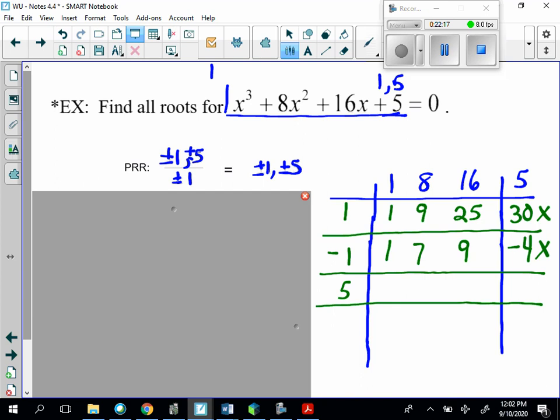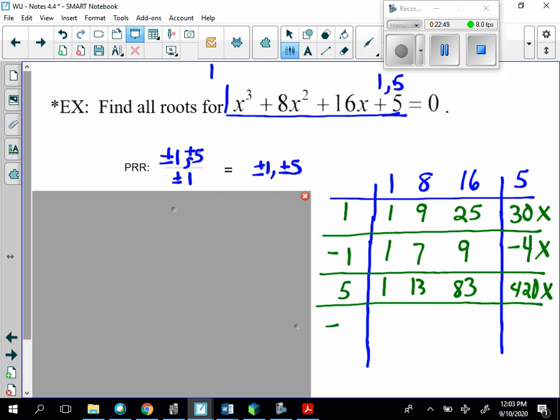So we'll bring down the 1. 1 times 5 is 5, plus 8 is 13, times 5 is 65. 65 plus 16 is 83. So we can see this is sort of getting out of hand here. So 83 times 5 is 415, so this is going to be 420. And that didn't work out.